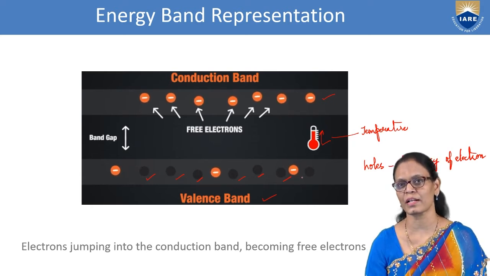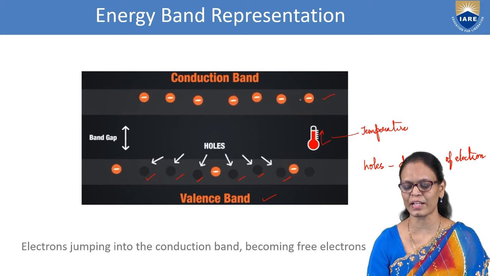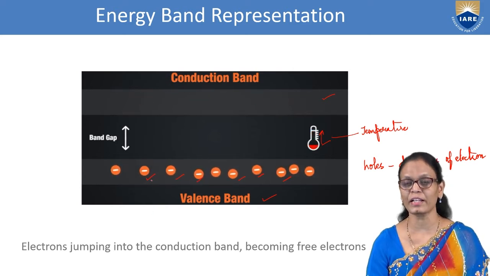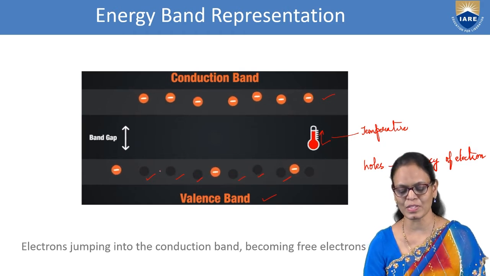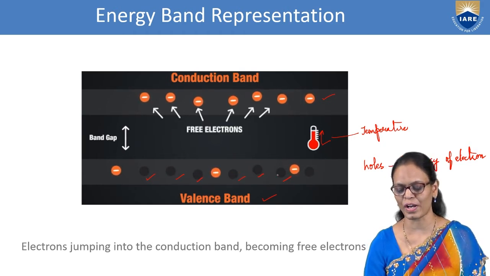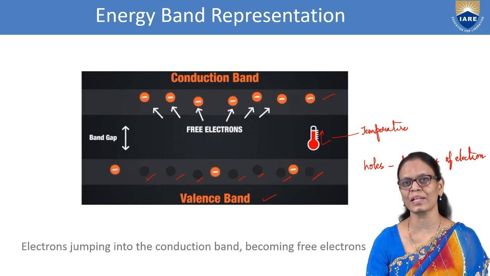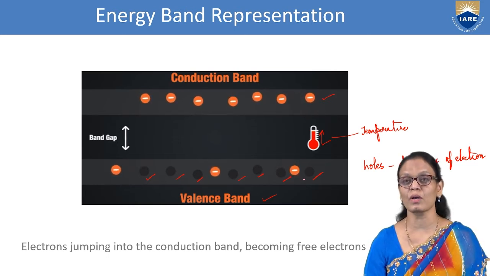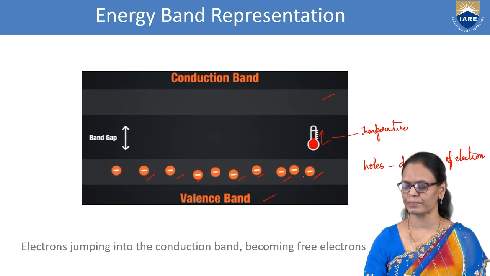This is what we understand. Also, if you count here 3, 4, 5, 6, 7 electrons, correspondingly you will have 7 holes in the valence band. You see here 1, 2, 3, 4, 5, 6, 7. So always the number of electrons in the conduction band is equal to the number of holes in the valence band.